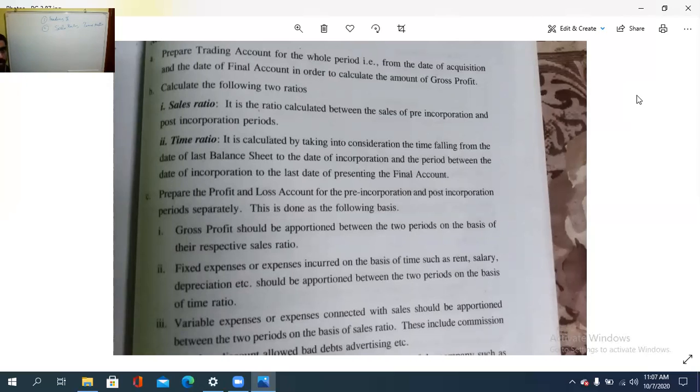It is the time falling from the last day of the balance sheet, or the date of the last balance sheet, up to the registration date, and also the period between the date of incorporation till the last date of presenting the final accounts.